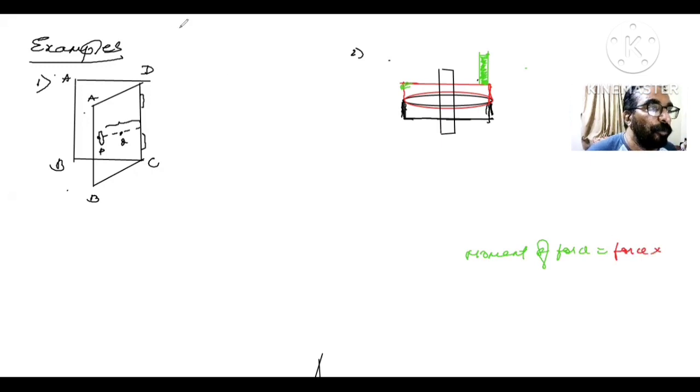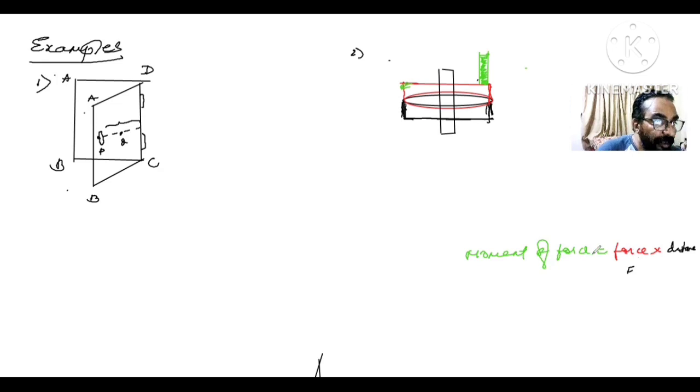If the force is small and the distance is more, you will still get a moment of force. Or the same moment of force can also be obtained when the force is big and the distance is small.